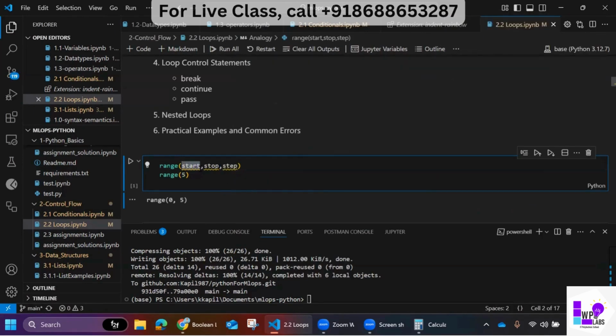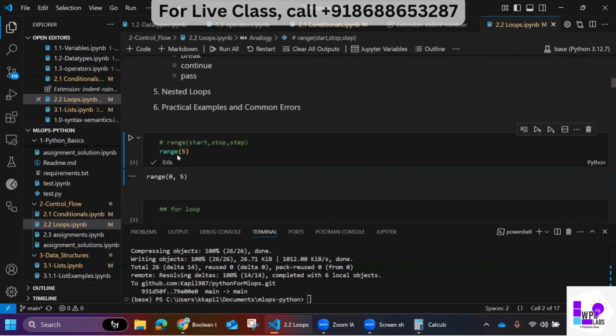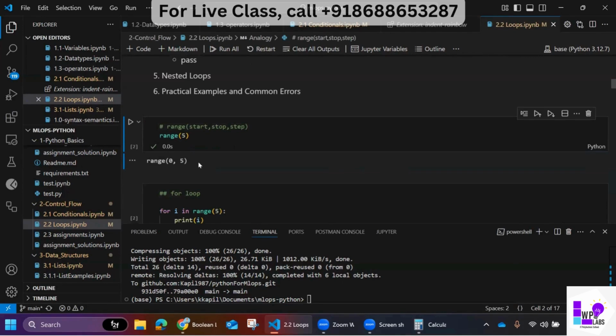Start means from which value you want to start. Let's say you want to start from 0. Then at which value you want to stop. Let's say you want to stop at 5, 0 to 5. And step means how much jump you want. Either you want 0 1 2 3 4 5, then there is no step. If you want 0 and then you skip 1, then 2, and then you skip 3, then 4, that step you can mention here. If you mention only a single value, like I did here, then it will just give you values between 0 to 5. We will use this in loops, then you will understand better.